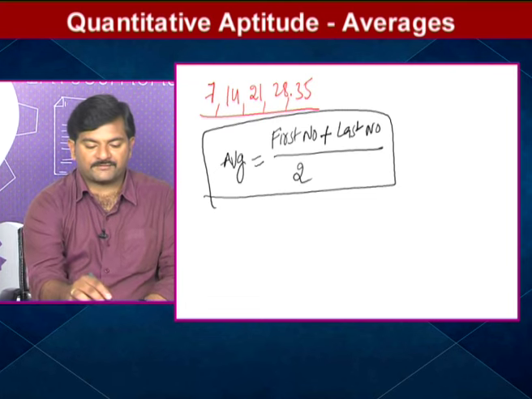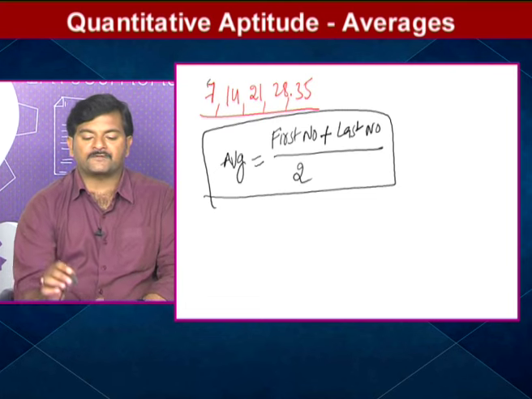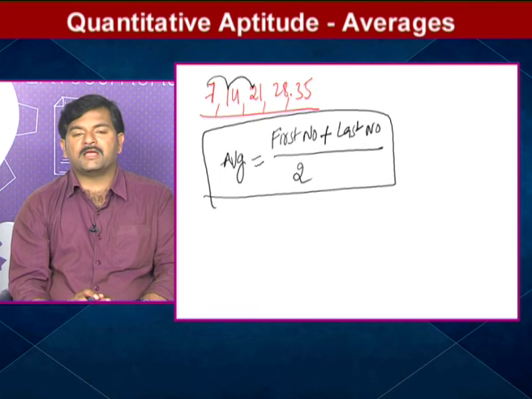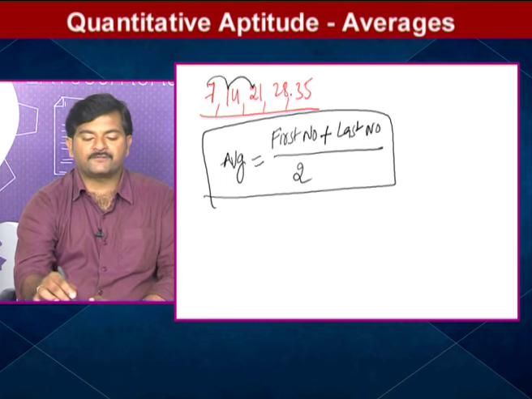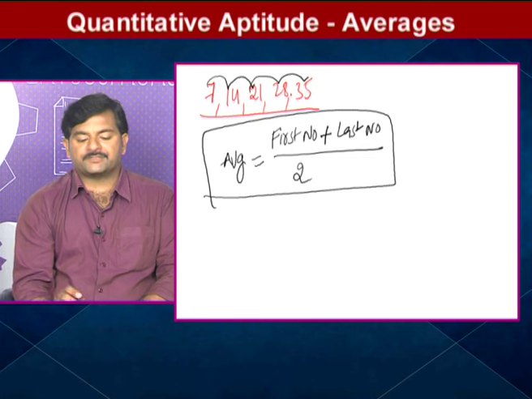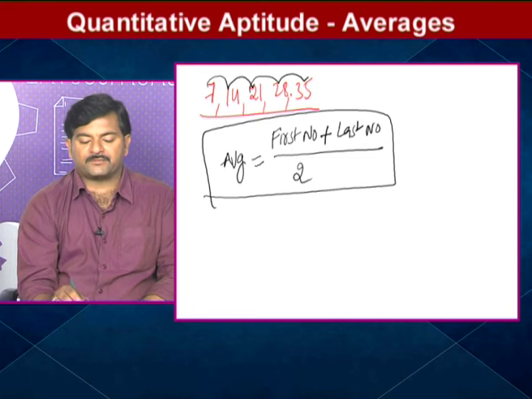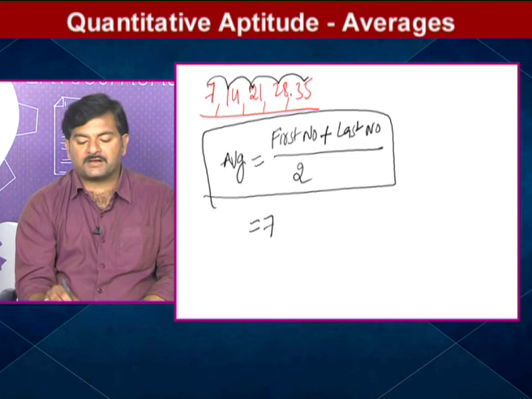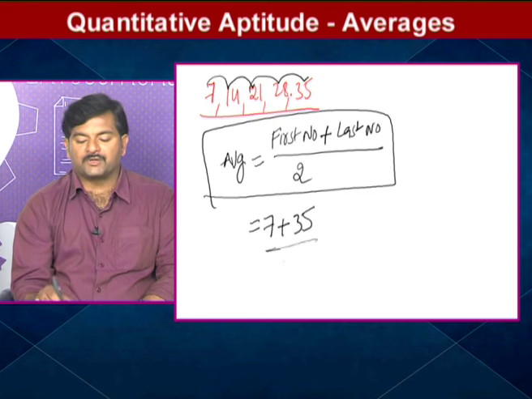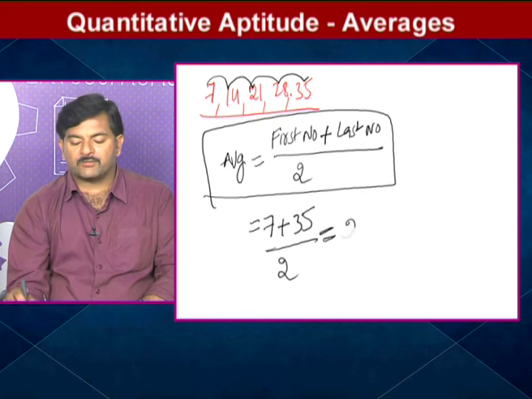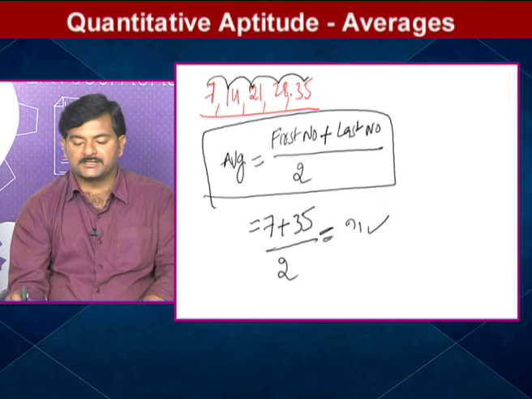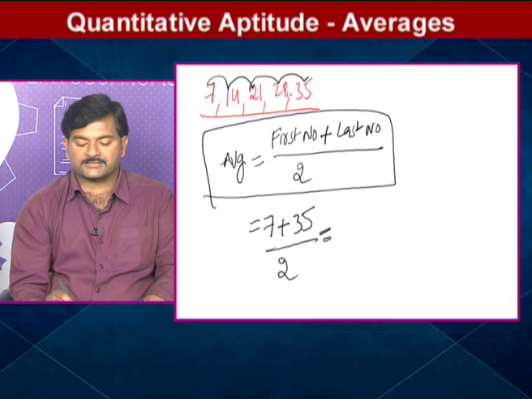For example, 7, 14, 21, 28, 35. How are they? They differ by a constant term. So since they differ by a constant term, average equals first number plus last number by 2. First number, how much is there? 7. Last number, how much is there? 35. 7 plus 35 by 2. So 42 by 2, how much am I getting? 21. Hence 21 is the average of all these numbers.